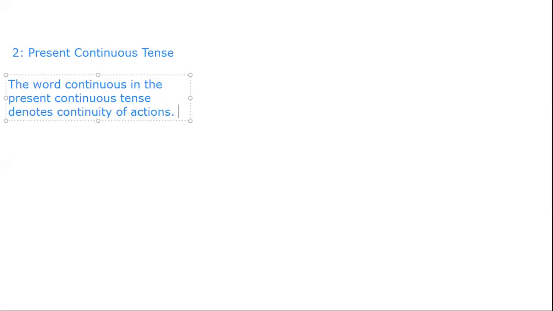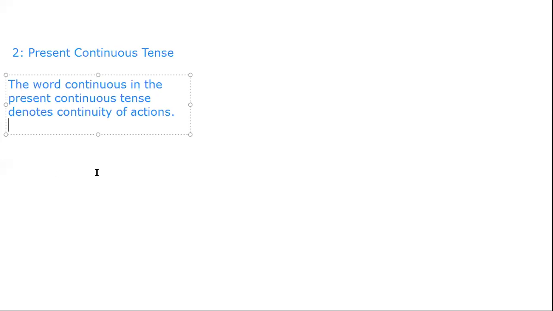Present continuous shows or expresses, we can say, the different usages after defining the very definition of present continuous tense, that what actually this term represents here.